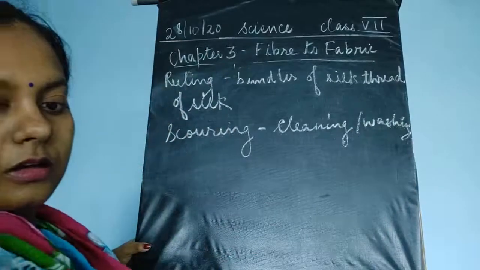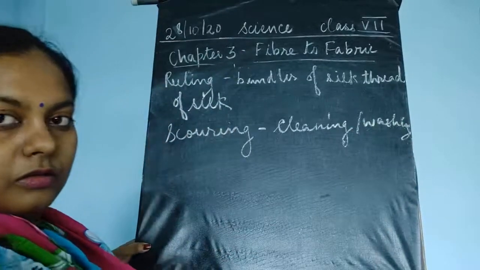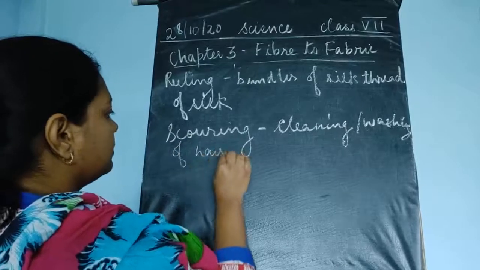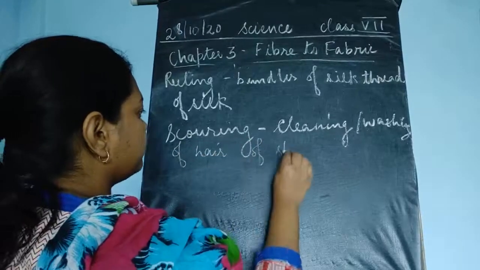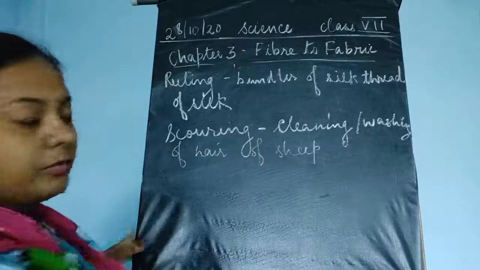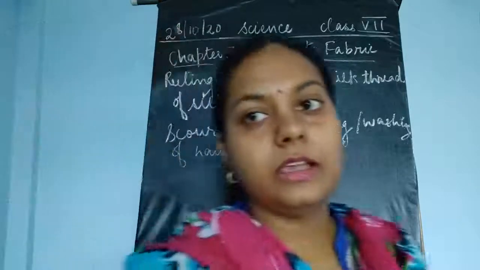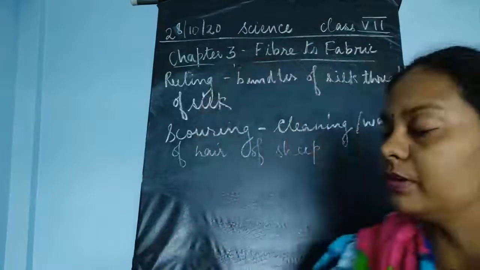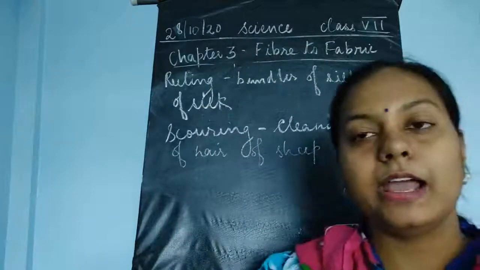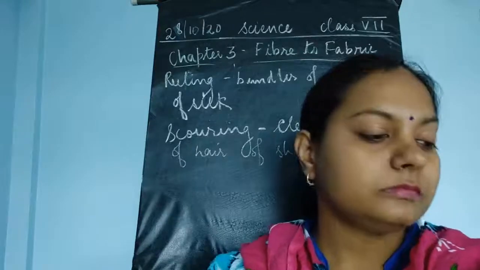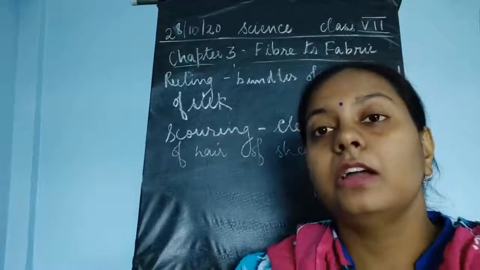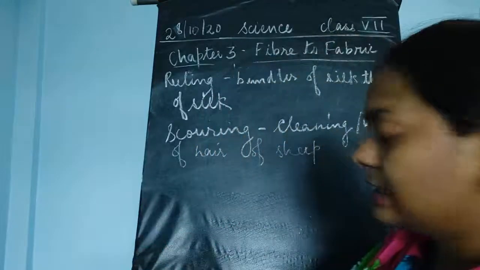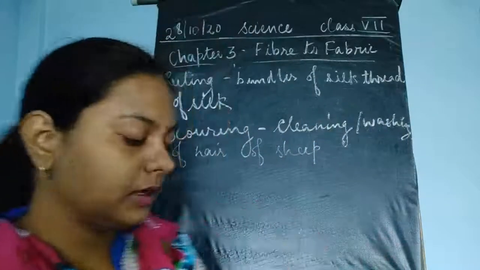it is cleaning or washing of hair of sheep for removal of the dirt and the dust. Okay, for the removal of the dirt and the dust. Fine. So this is about the scoring. Scoring is done for the hair of the sheep. It is a step in processing of wool. Okay.